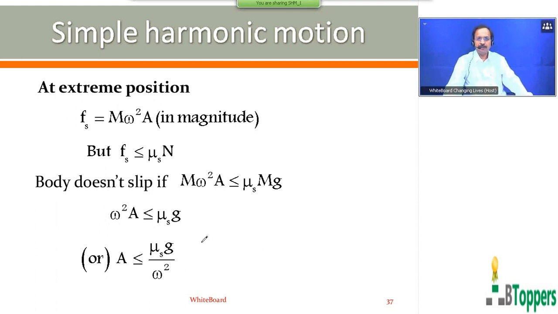That means the maximum amplitude with which the platform can oscillate so that the block does not slip on the platform is mu_s into g by omega square. So those who want to copy the notes, they can take a pause here and finish writing the notes.